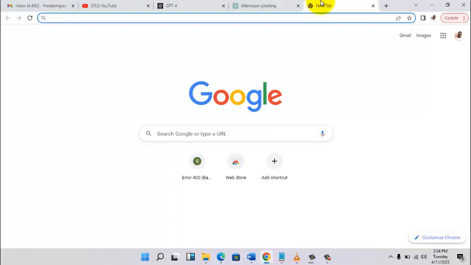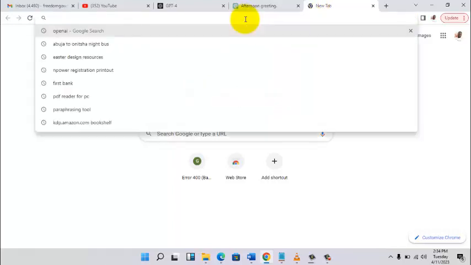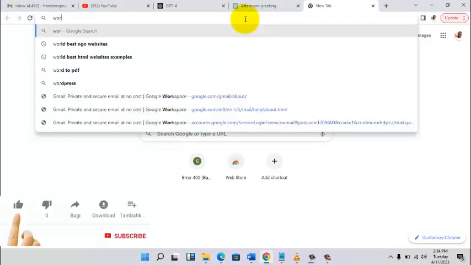It will help you to edit this particular thing that GPT has written for you, and then it becomes easy for you to use it without machines or websites detecting that it was written by a machine. So the name of that website, without wasting much of your time, is Word AI.